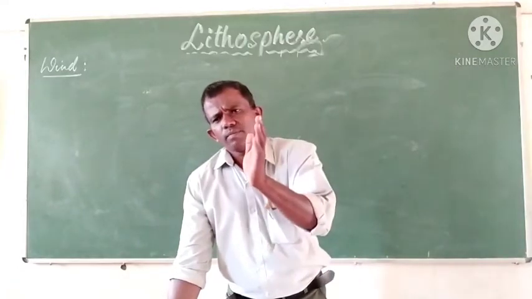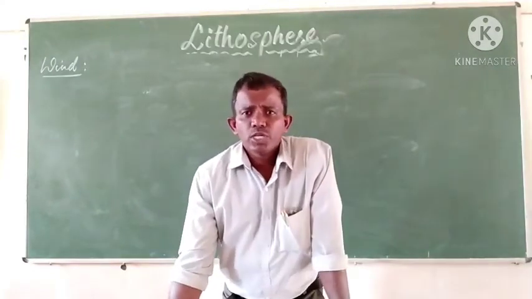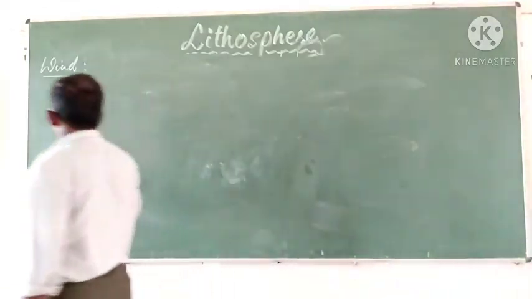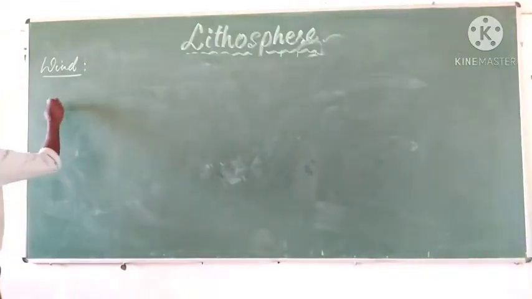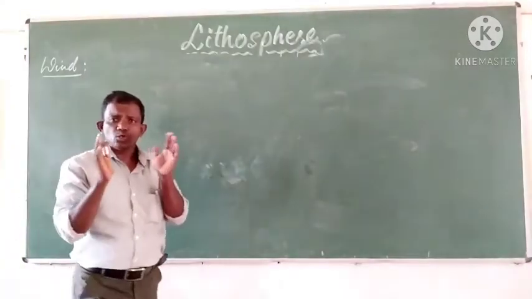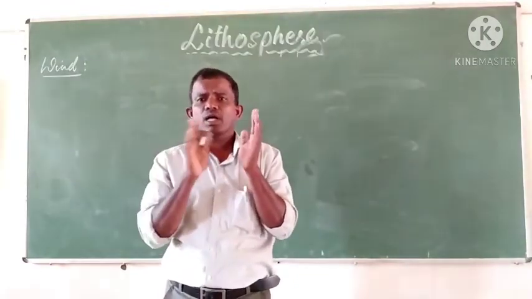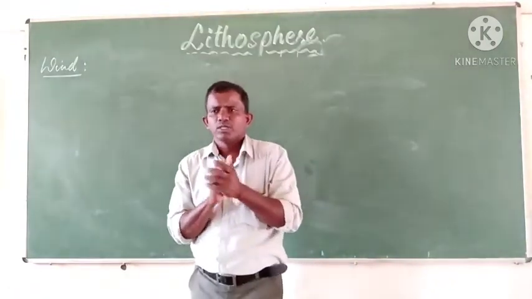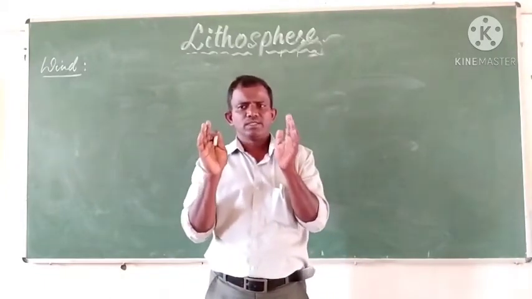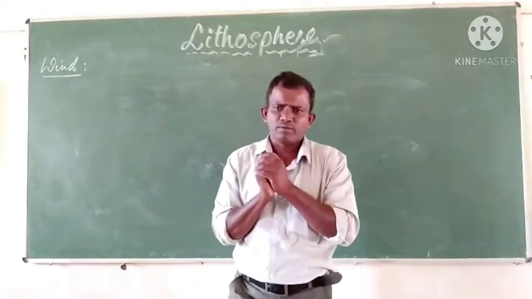The landforms formed by the erosional work of the winds. Of course, the denudational work of the wind is again erosion, transportation and deposition. Due to the erosional work of the wind, what kind of landforms are formed? Rock pedestals, mushroom rocks, inselberg, such kind of landforms are formed.